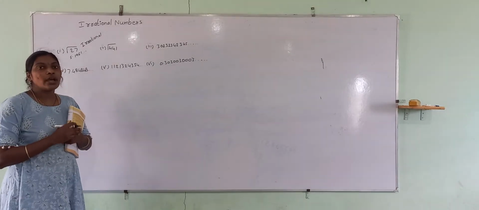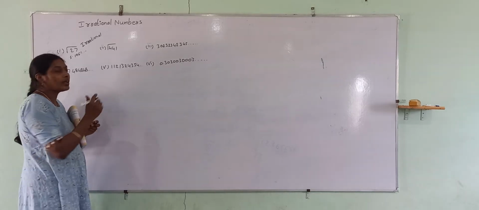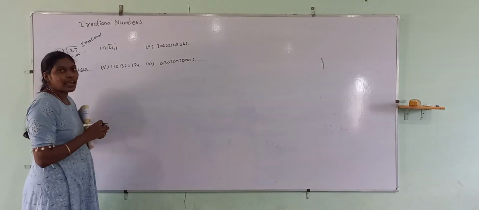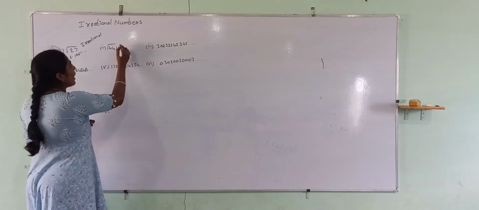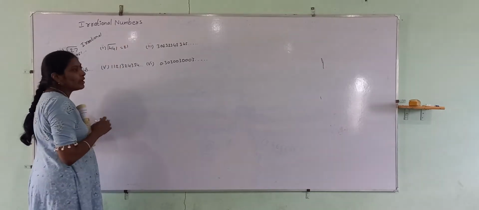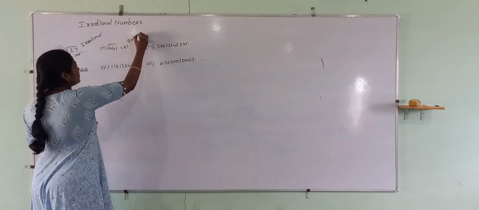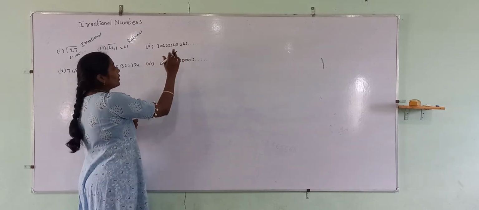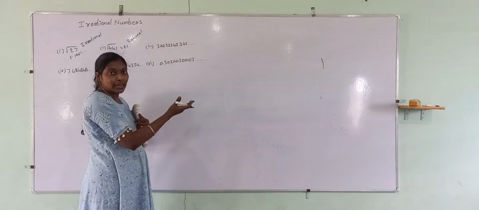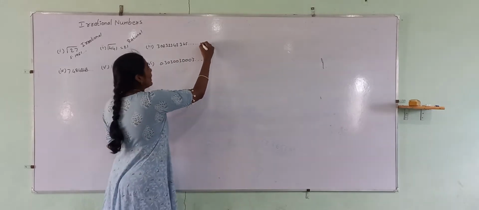Coming to the second one, the square root of 441. Since 441 ends with 1, the root ends with either 1 or 9. Its actual value is 21. So 21 is a rational number. It's very easy. See, here the number is not terminating and it's not even repeating. So this is irrational.